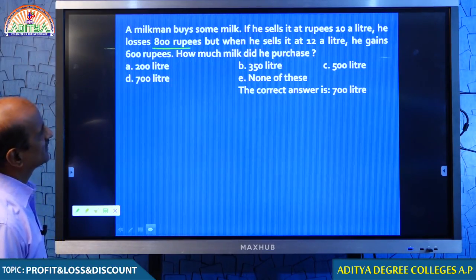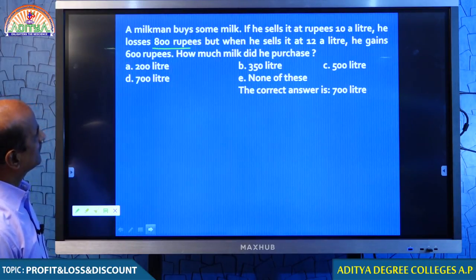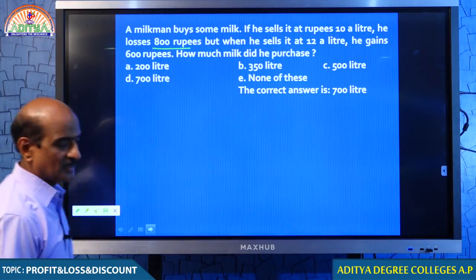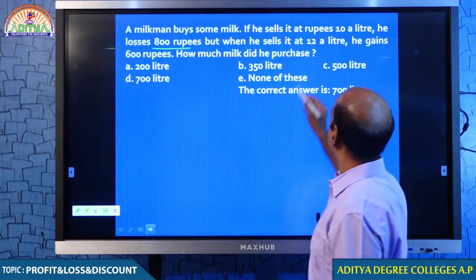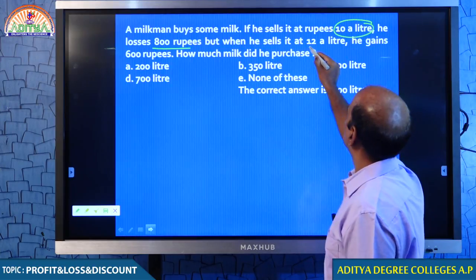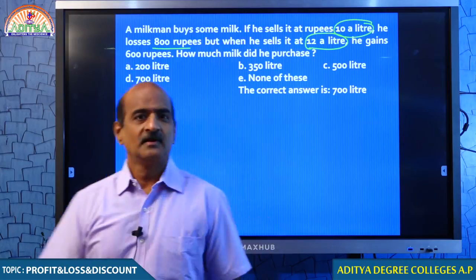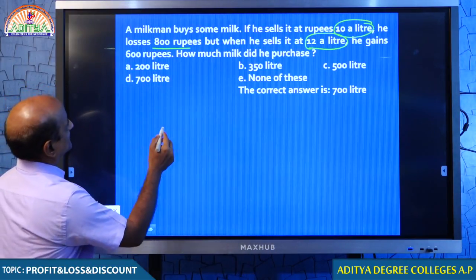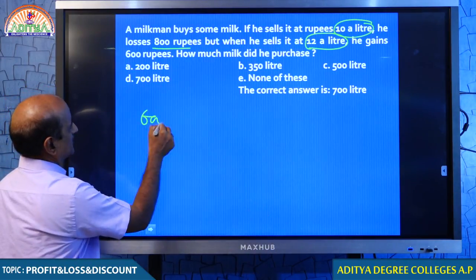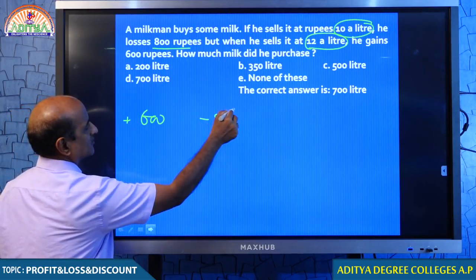Tell me, students, what is the difference in the prices? Here in this case, it is 10 rupees a liter. Here in this case, it is 12 rupees a liter. Tell me, what was the profit he made? He made 600 rupees profit, and in the earlier case, it was 800 rupees loss.